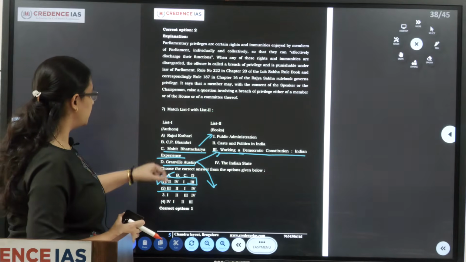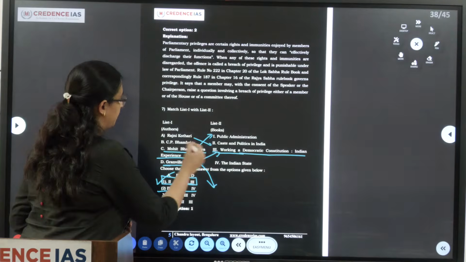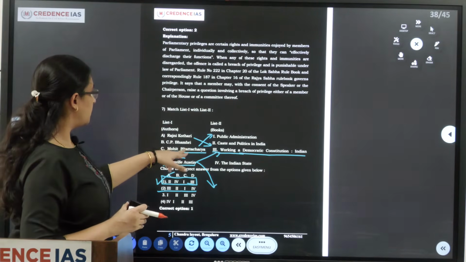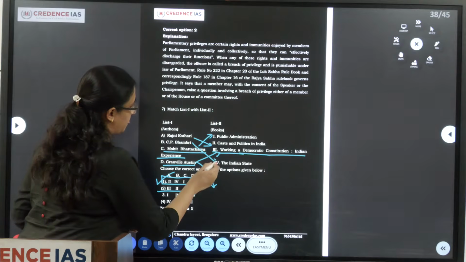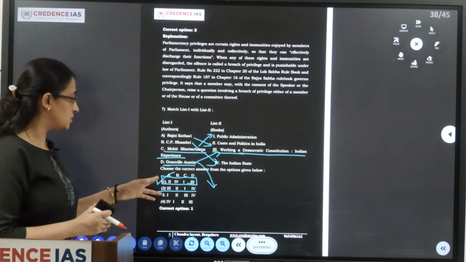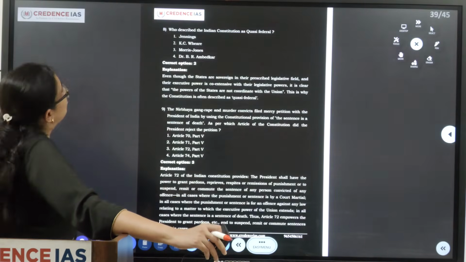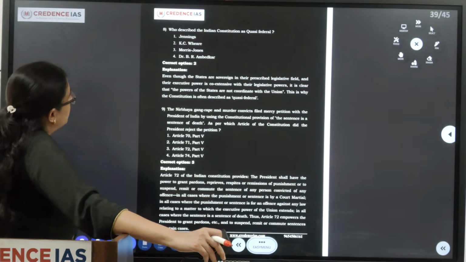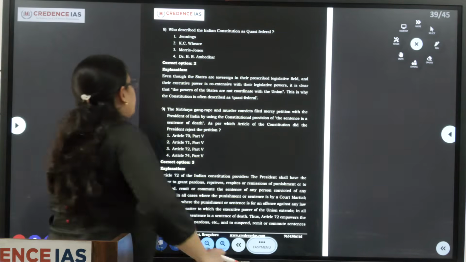Now A is Rajni Kothari, Caste and Politics in India. C.P. Bhambri has written The Indian State. So this is the correct answer. Who described the Indian Constitution as quasi-federal?